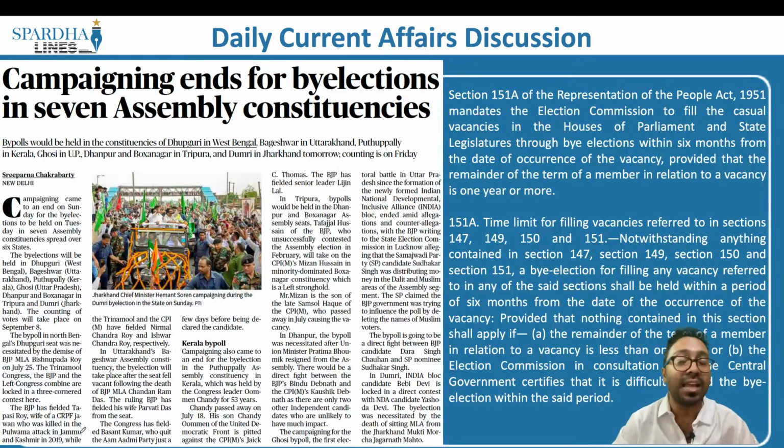This article says campaigning ends for by-elections. What is this by-elections? Let's say for example, every 5 years we have the general elections. So the general elections take place every 5 years. But what if there is a person who is disqualified? He is disqualified because of the anti-defection law, or he is disqualified because he happens to be a person who is convicted. In all these cases, and apart from that, what if a person passes away all of a sudden?